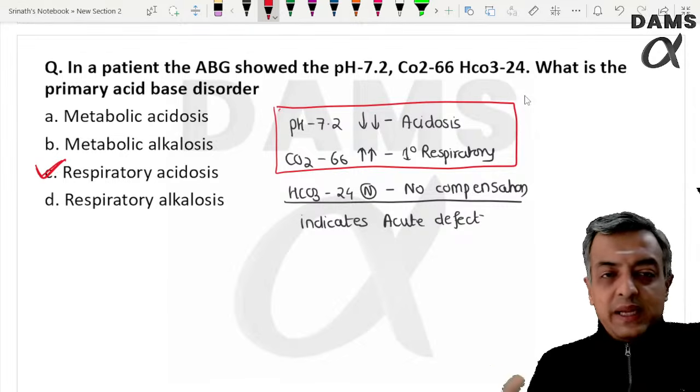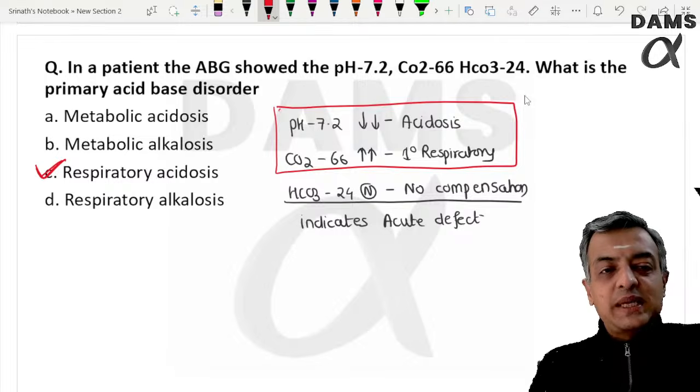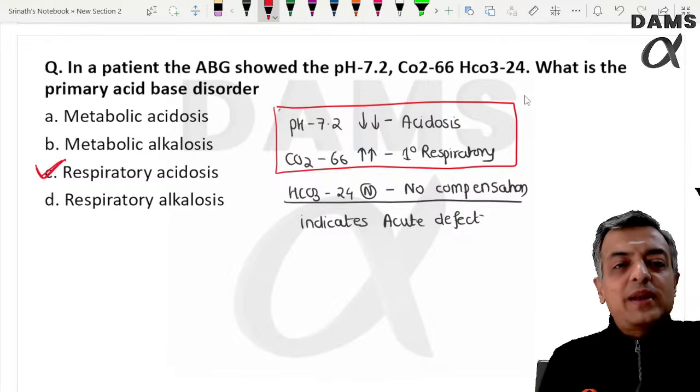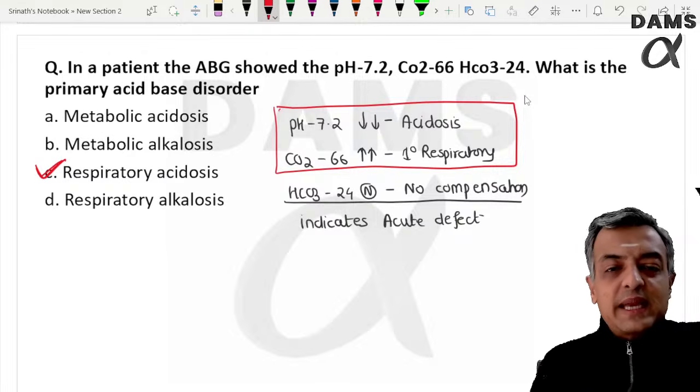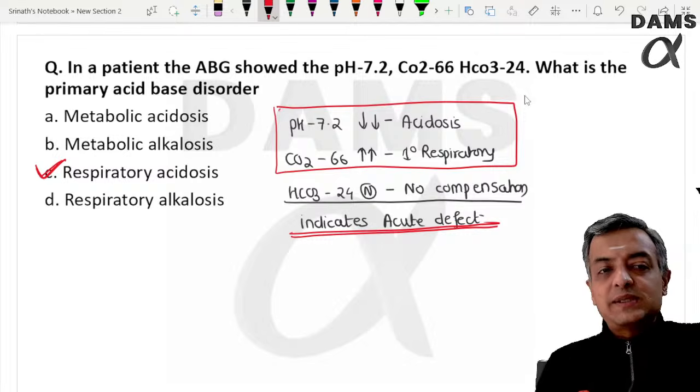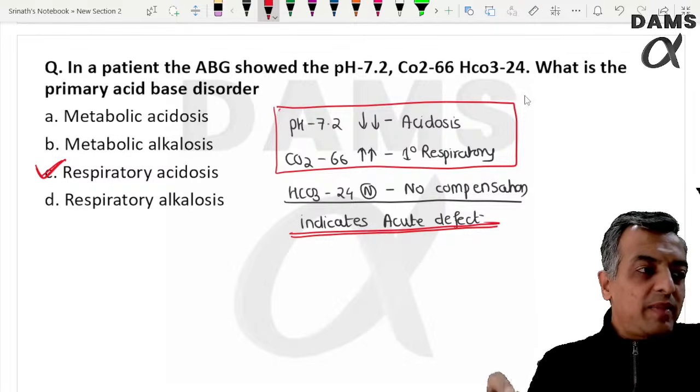As we have discussed in the class and in the practice MCQ, this can be replaced by respiratory, acute and chronic also. So this case would have been a case of acute respiratory acidosis would be the single best answer for this question.